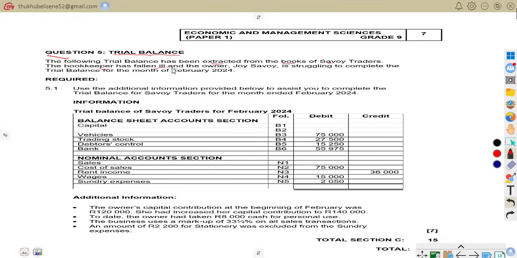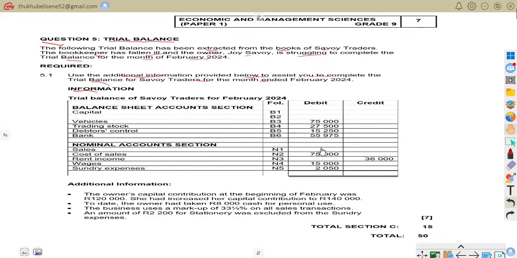So the bookkeeper has fallen ill and the owner, Joy Savoy, is struggling to complete the trial balance for the month of February 2024. So required now, 5.1: use the additional information provided below to assist you to complete the trial balance for Savoy traders for the month ended February 2024. So that is that. So here is our information.